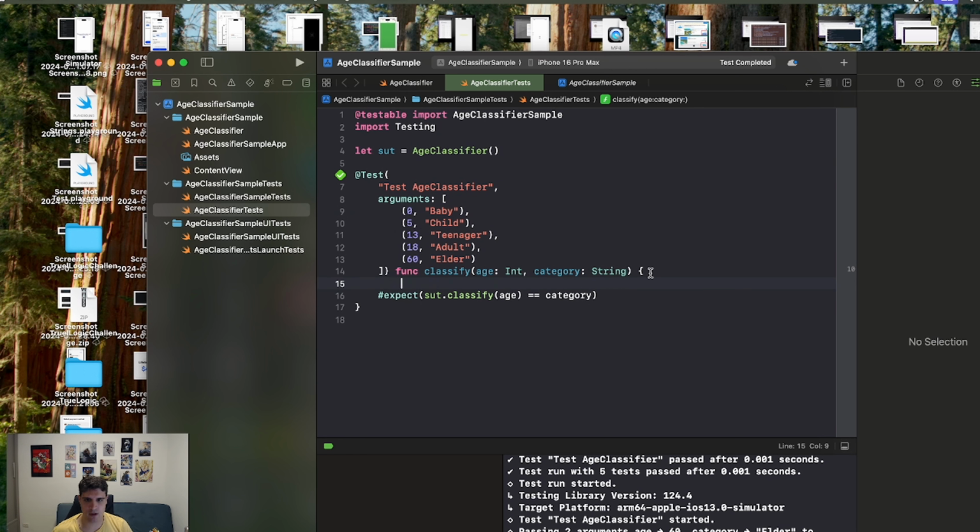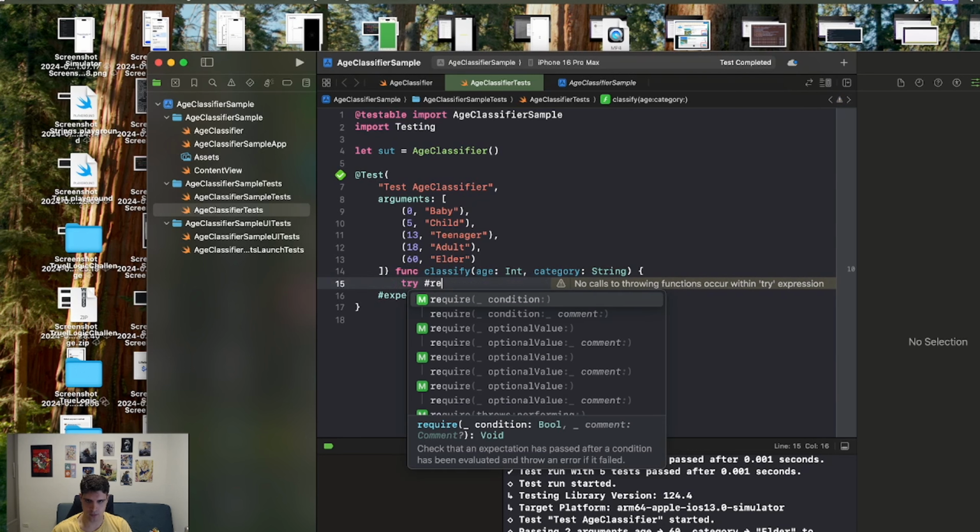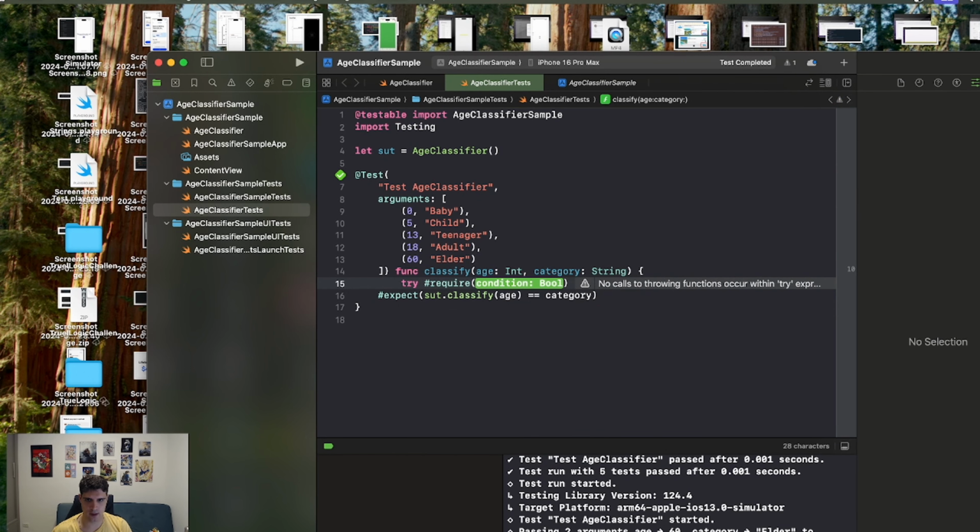And another thing that's very interesting to show you is we can make a require, like an input assertion, that we're gonna leverage to make sure we are only testing with positive numbers, with a message: age cannot be negative. Let me show what happens if we pass a negative number here.